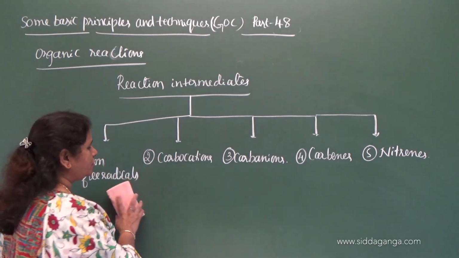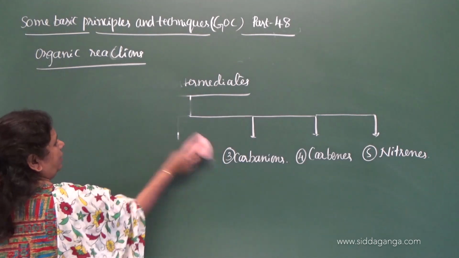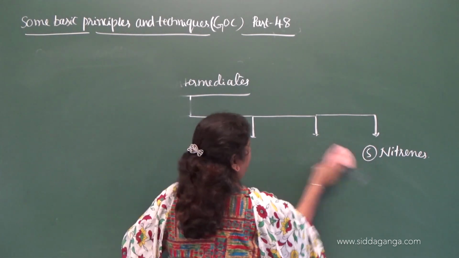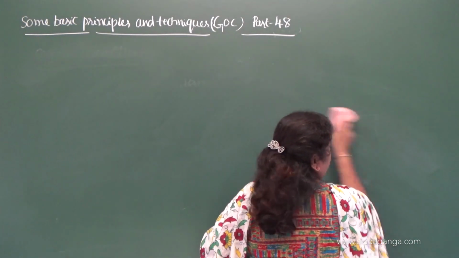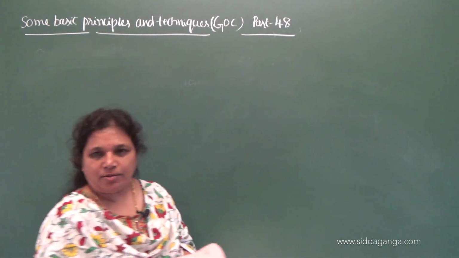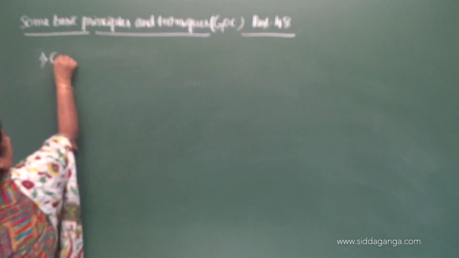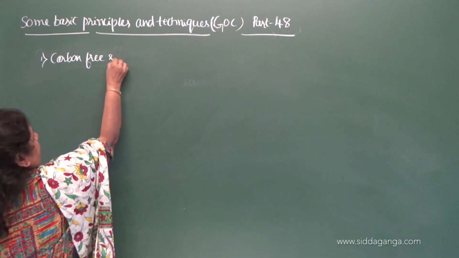Let us move on to the hybridization state of carbon in carbanion, carbon free radical, carbocation, carbenes and nitrenes. Let us consider them one by one. Consider the first one, carbon free radicals.